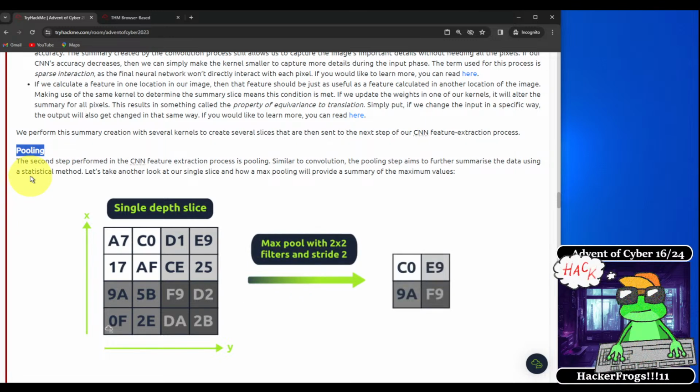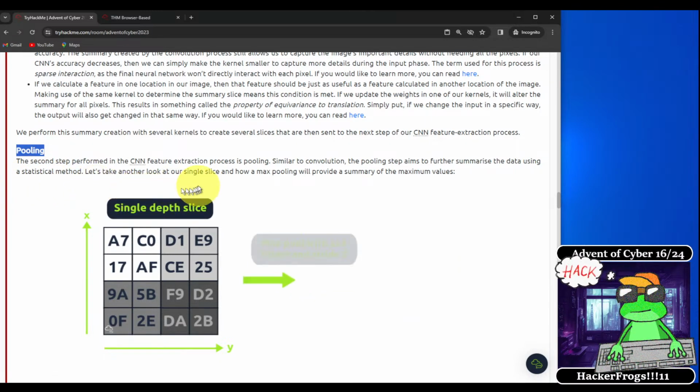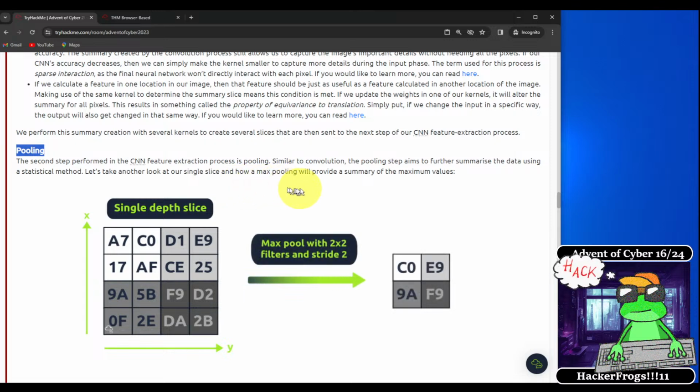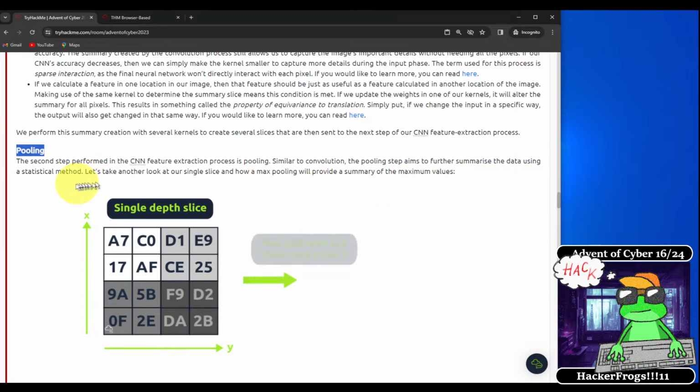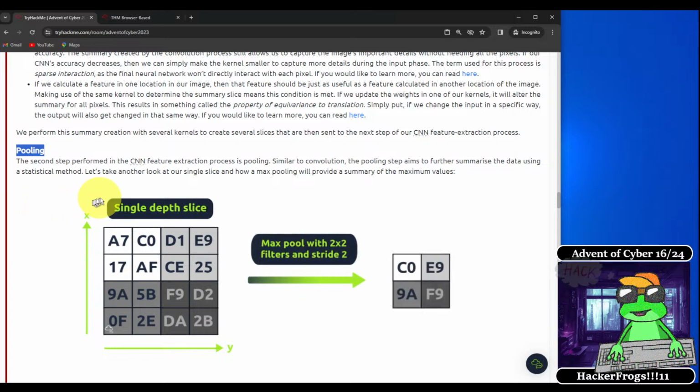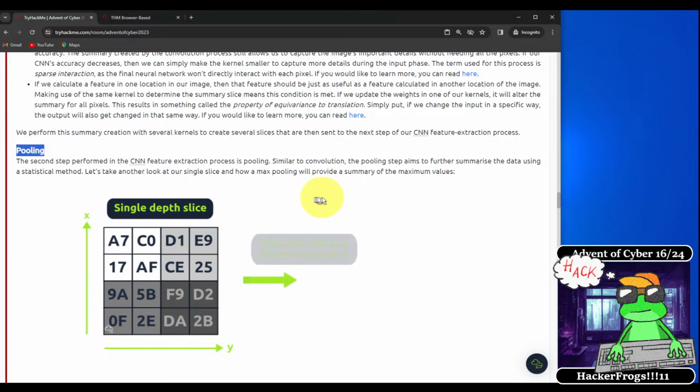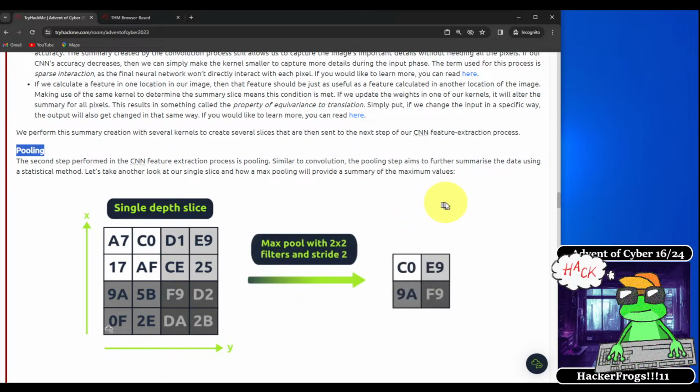The next concept is pooling. The second step performed in the CNN feature extraction process is pooling. Similar to convolution, the pooling step aims to further summarize the data using a statistical method. Let's take another look at our single slice and how a max pooling will provide a summary of the maximum values.